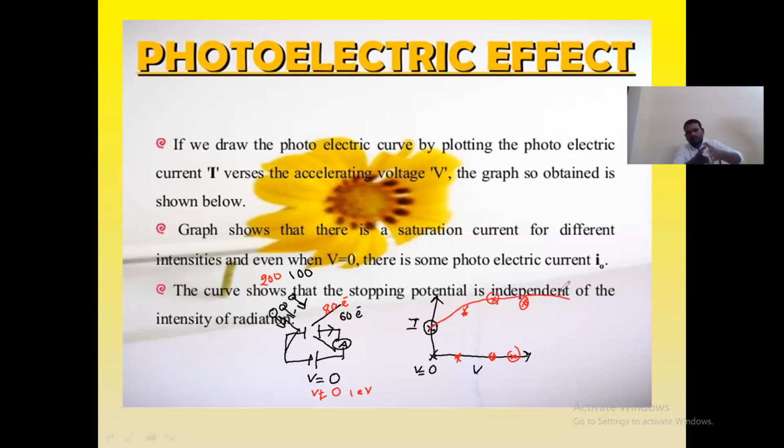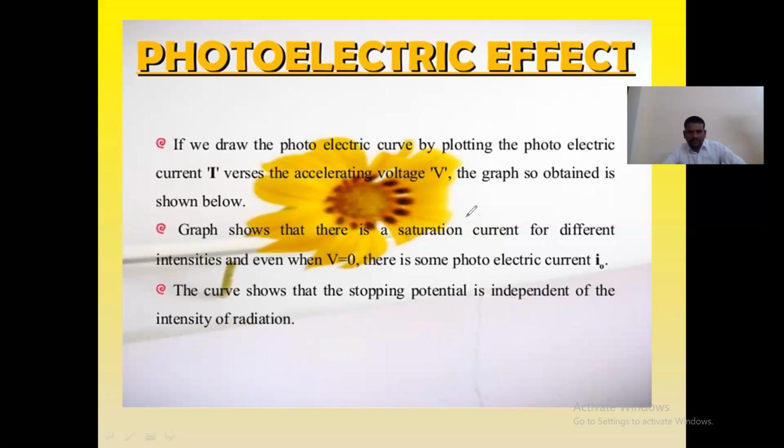And like this, if you take 0 and keep on increasing the potential, somewhere the current gets saturated. The point where the current gets saturated is called the saturation current. At this position, the potential V keeps on increasing. Next, here the potential V is equal to 0, and then also we get the photoelectric current.